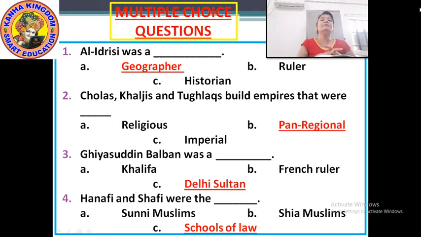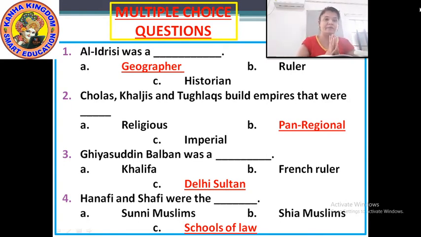Ghiyasuddin Balban was a dash. So what is the answer? Option A, Khalifa, option B, French ruler, option C, Delhi Sultan. Ghiyasuddin Balban was a Delhi Sultan. Our answer is option C. Next,